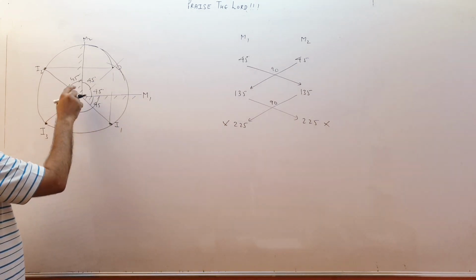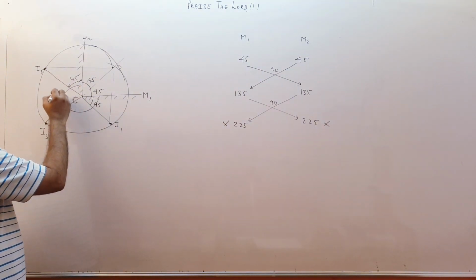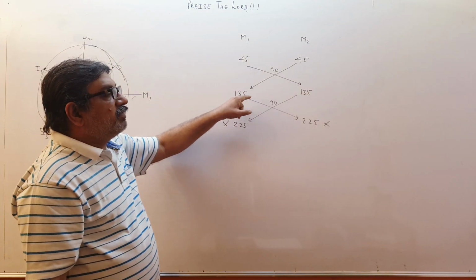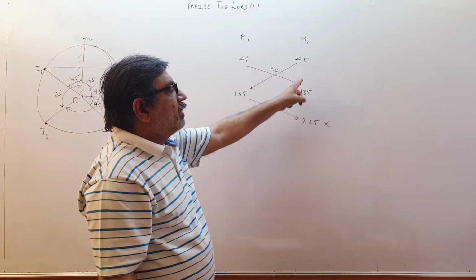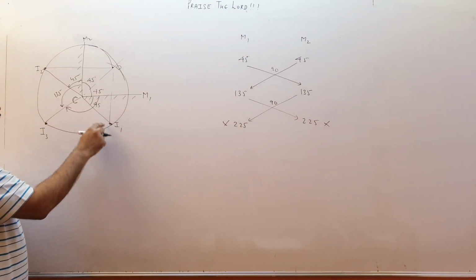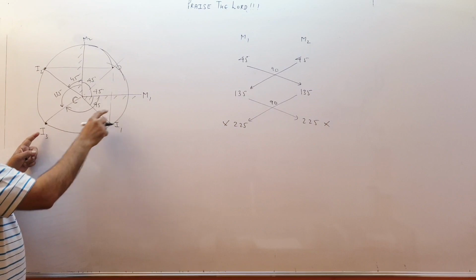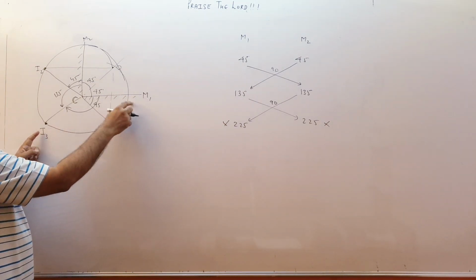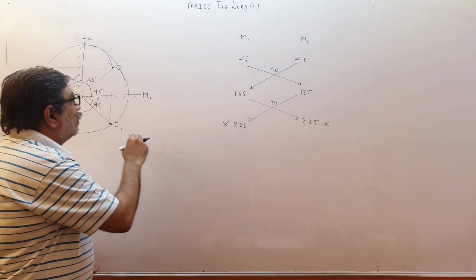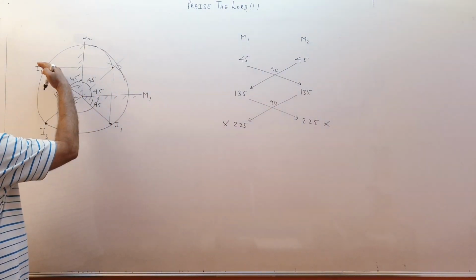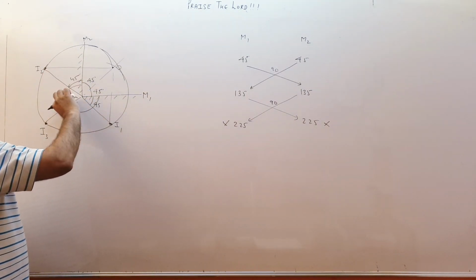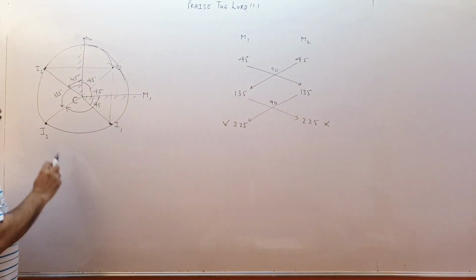This image for this mirror is at an angle of 135. So from M1 at an angle of 45 and 135. From M2 at an angle of 45 and 135. From M1, this was the first image at an angle of 45. The second image at an angle of 135 from M1. For M2 also angles are 45 and 135. So from M2 an angle of 45 degree, this image. Then 135, so rotate like this, 135, I reach over here.